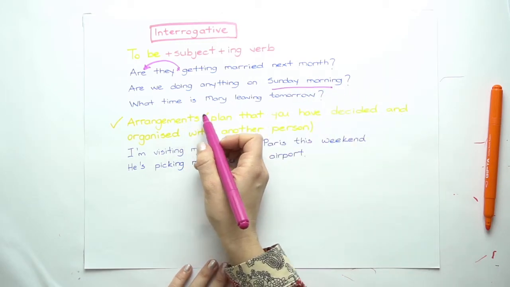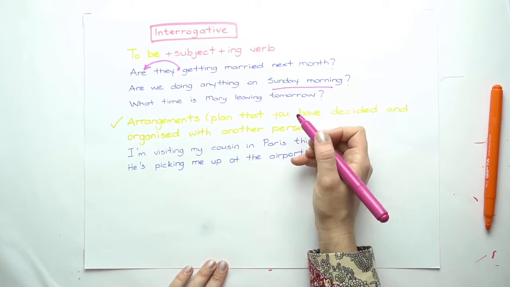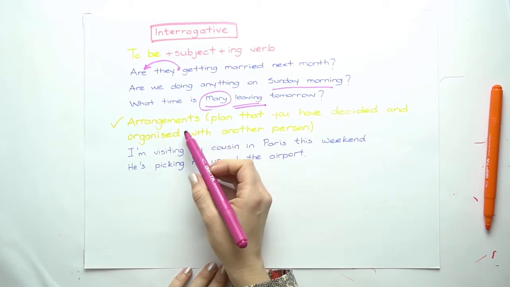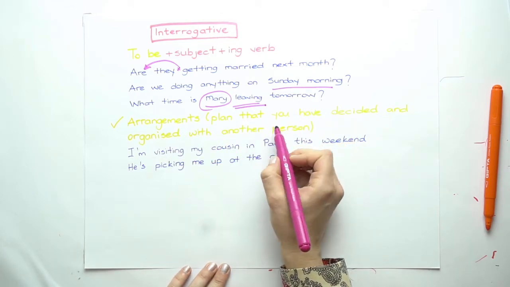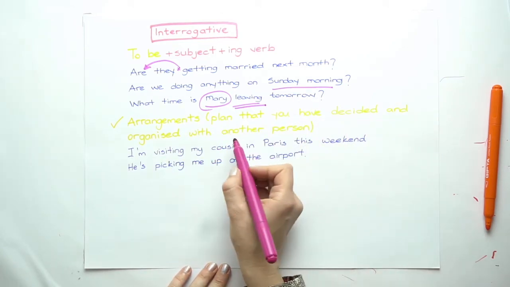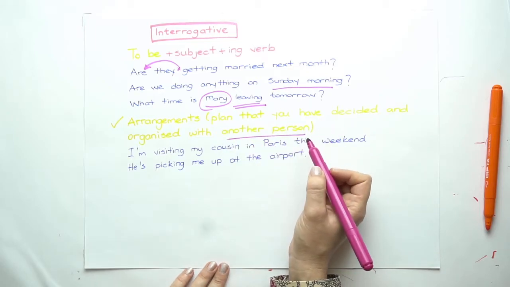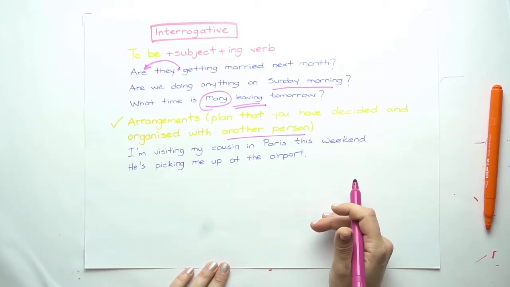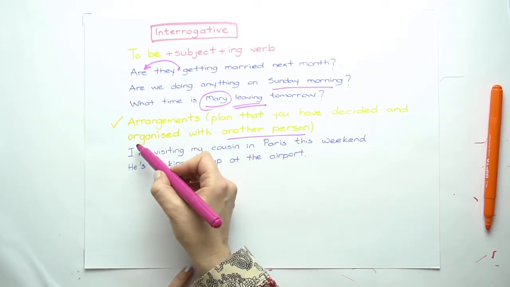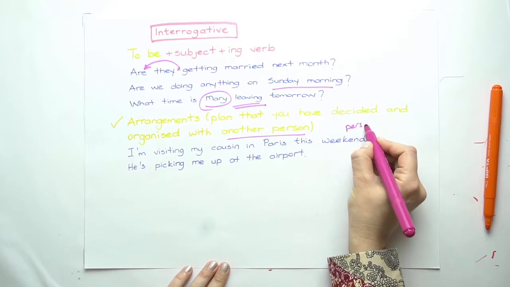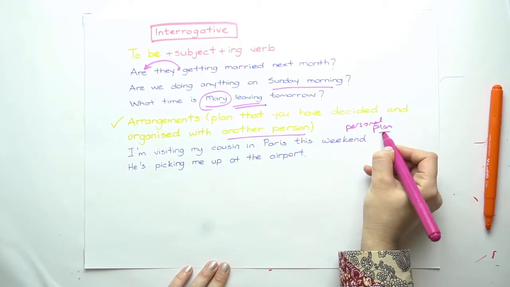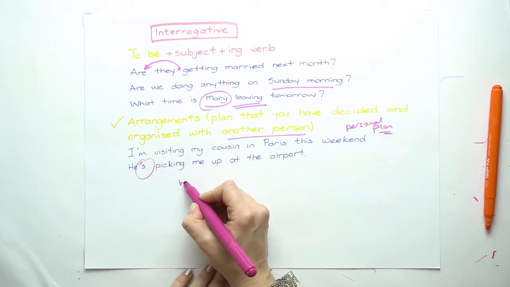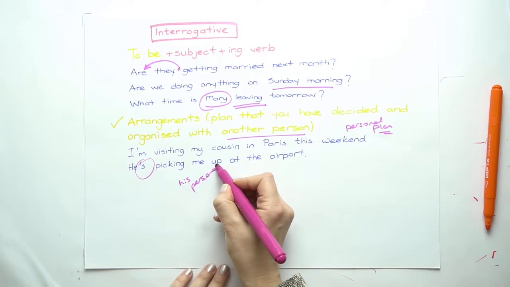What time is Mary leaving tomorrow? What is her plan of leaving? Now, in arrangements, plans that you have decided and organized with another person, also I'm using present continuous tense. I'm visiting my cousin in Paris this weekend. This is our personal plan. He is picking me up at the airport. Again, this is his personal plan.